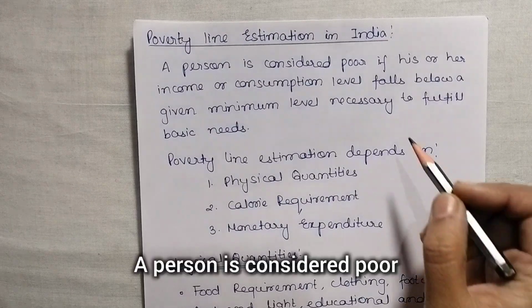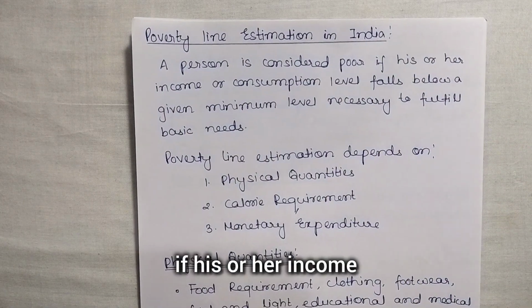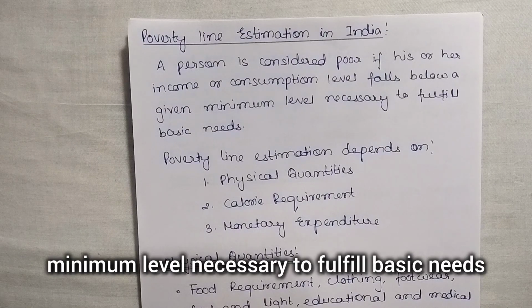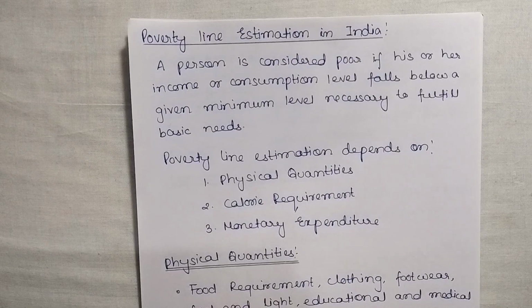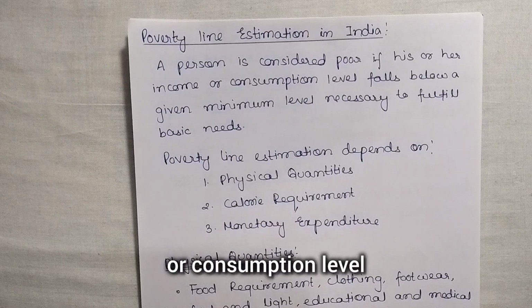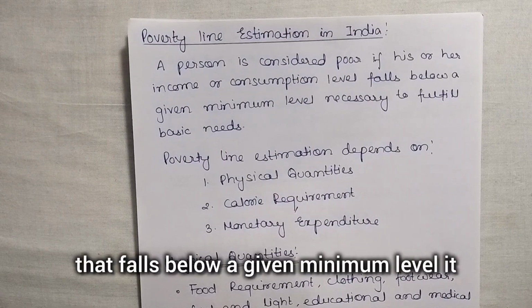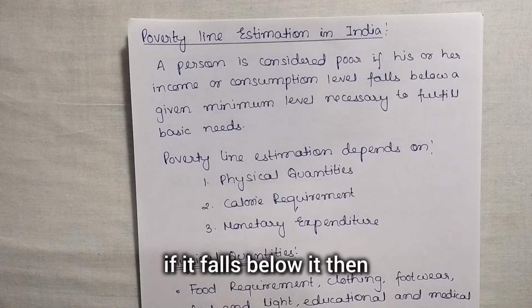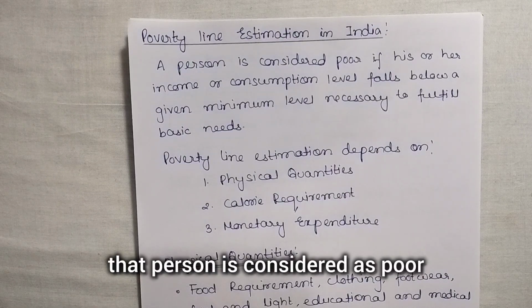A person is considered poor if his or her income or consumption level falls below a given minimum level necessary to fulfill basic needs. It means a minimum level has been fixed. If it falls below it, then that person is considered poor.